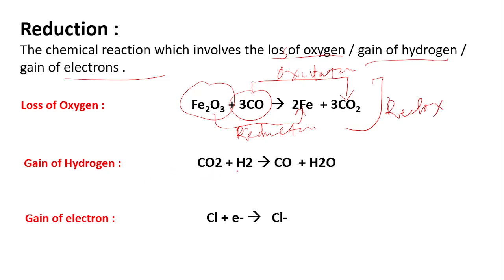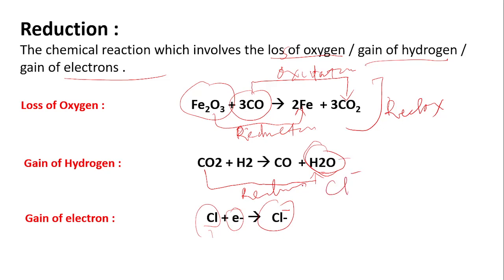In the second case, carbon dioxide gains hydrogen. So it forms water. So this is reduction. Similarly, chlorine gains electron to form chloride ion, Cl-. So this is an anion. Generally, the formation of cations leads to oxidation and formation of anions leads to reduction.